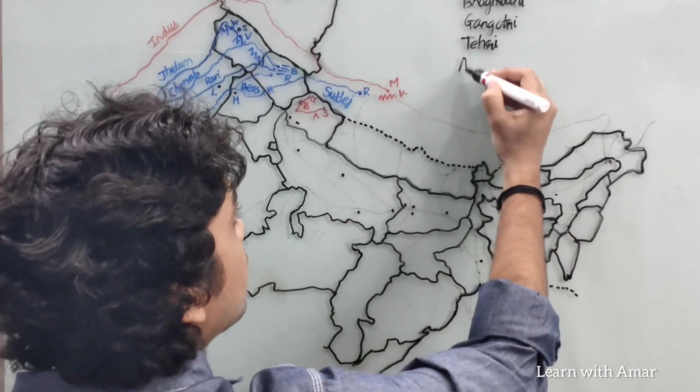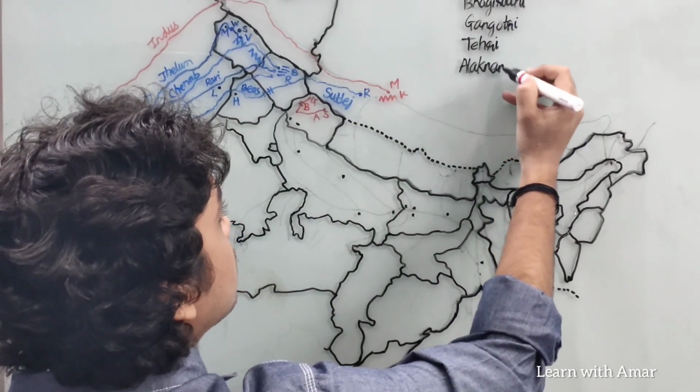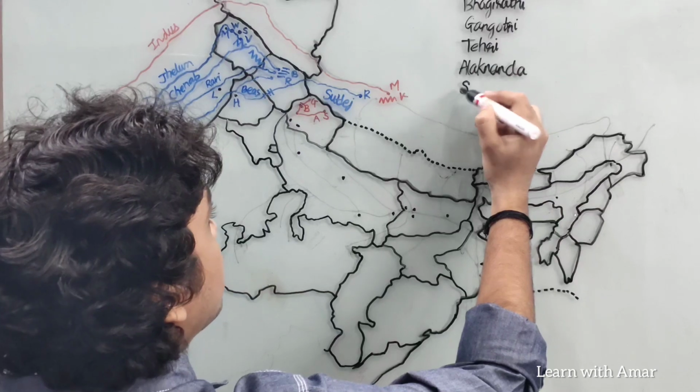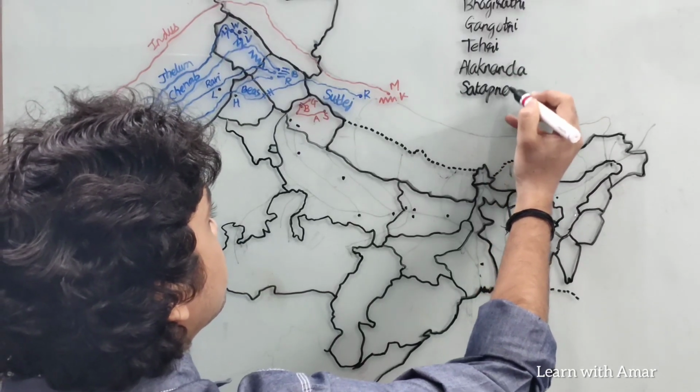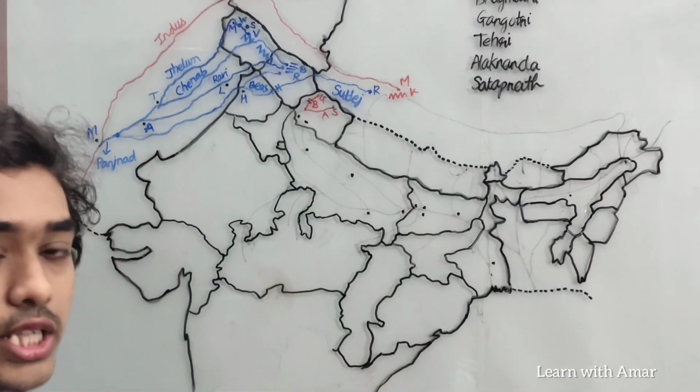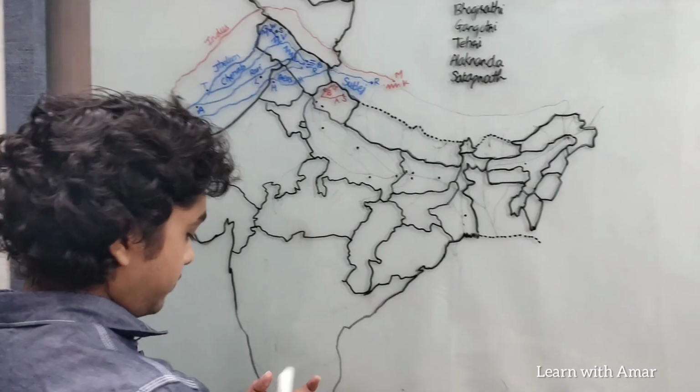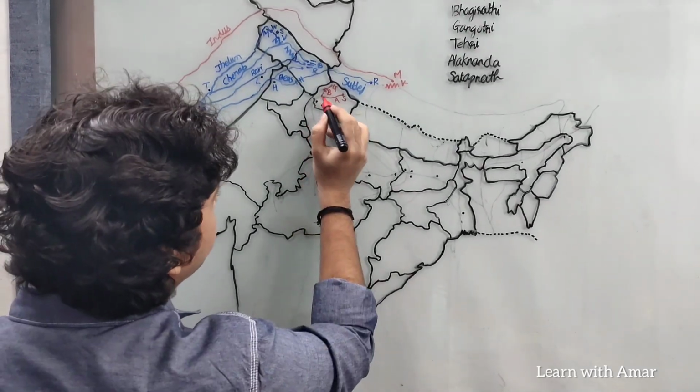Okay, so this is Alaknanda and this is Satapnath glacier. So these both join at Devaprayag. This point is Devaprayag.